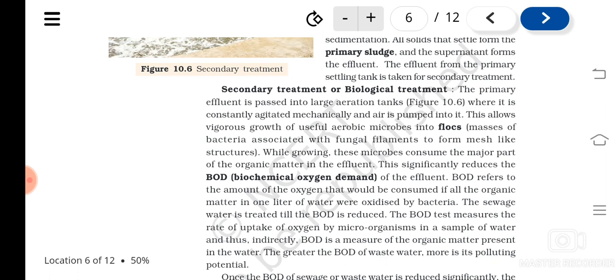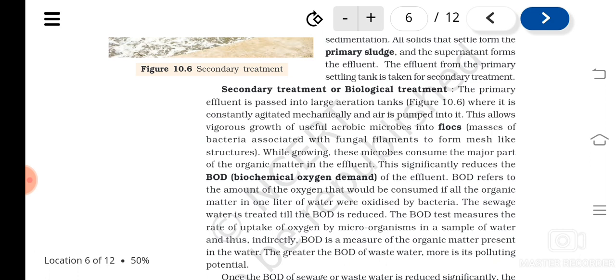What is BOD? Biochemical oxygen demand. What does it mean? It is the amount of oxygen needed by the microorganisms to consume the whole organic matter in 1 liter of water.